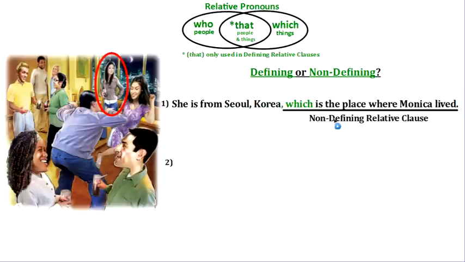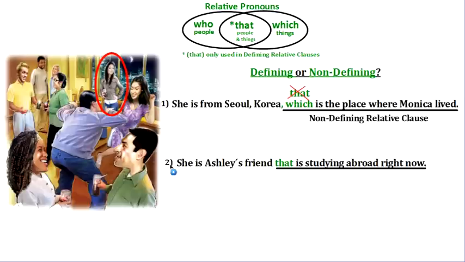Now, remember, in non-defining relative clauses, we can use which, but we cannot use that, right? Even though I'm talking about a place, which is technically a thing, I cannot use that. Why? Well, remember, that is only used in defining relative clauses. And because this is non-defining, we cannot use that. We can only use which. Or if it's a person, who. Okay? Now let's look at the next one.